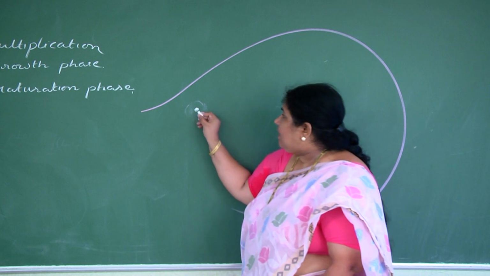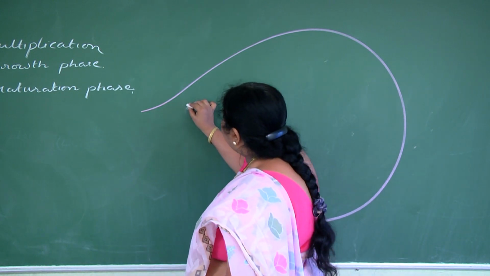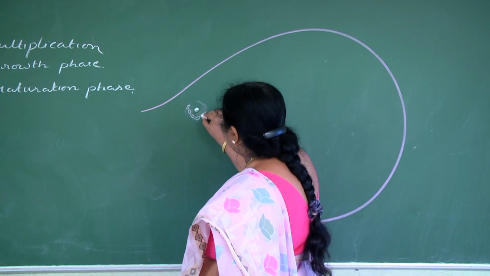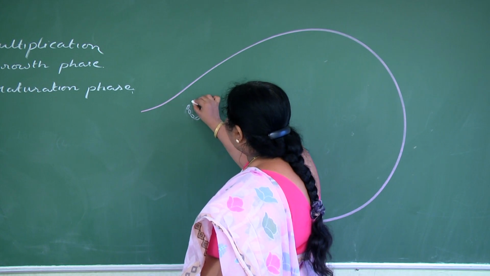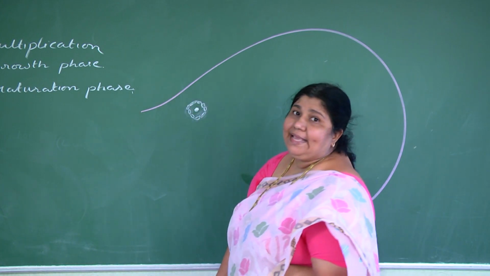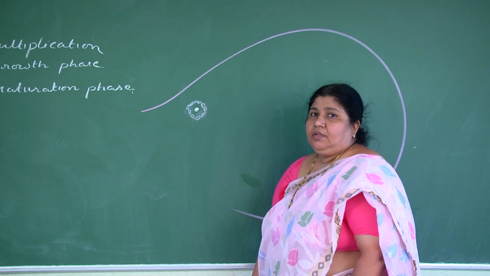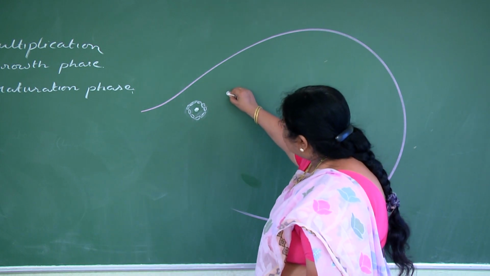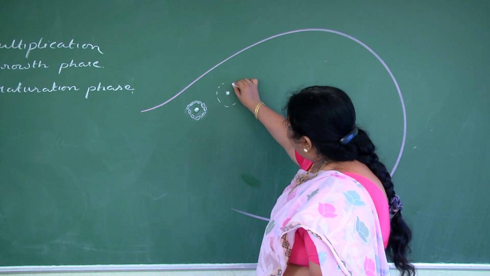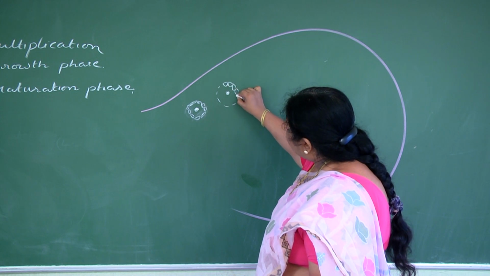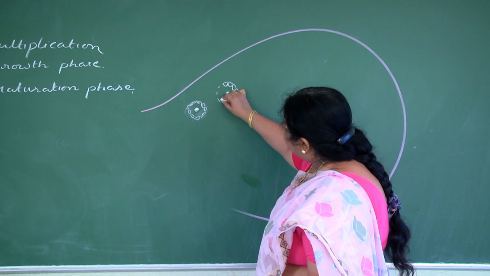Such primary oocytes are surrounded by a layer of flat cells, and we call them primordial follicles. Now these flat cells become a layer of cuboidal cells, and we call them the primary follicle.